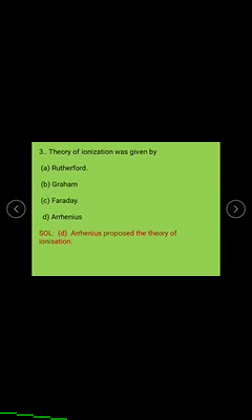The theory of ionization was given by Rutherford, Graham, Faraday, or Arrhenius. The right answer is D. Arrhenius proposed the theory of ionization.